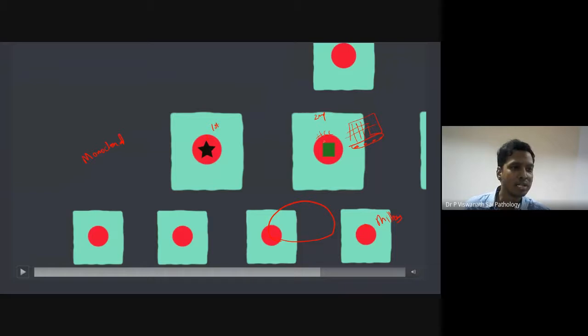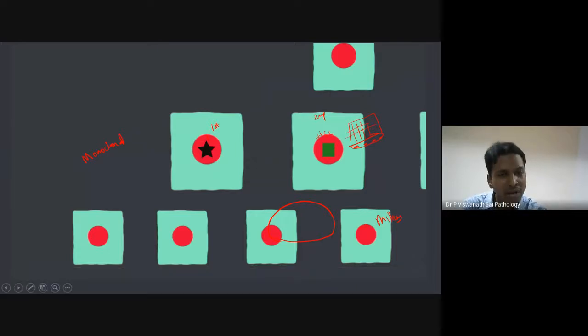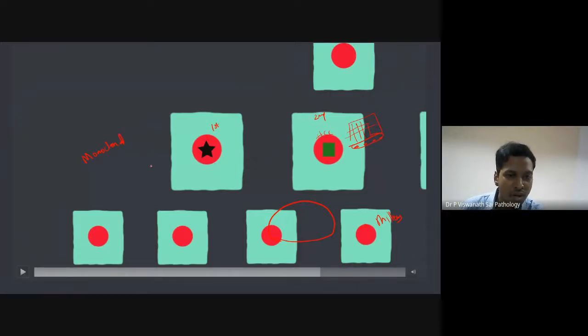They all started with a single cell, but now what happened? In one cell there is a star, in one cell there is a square. There is a different type of mutation in both cells. So what will happen to their daughter cells? This cell is giving rise to these two cells. This cell is giving rise to these two cells. So what will happen to this mutation? It will once again get transferred to its progeny.